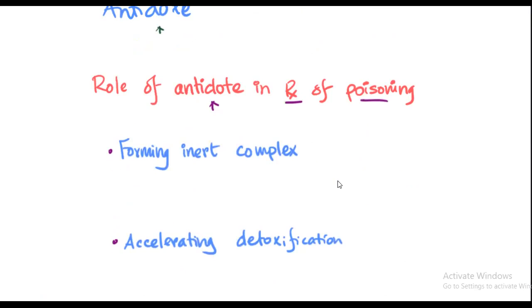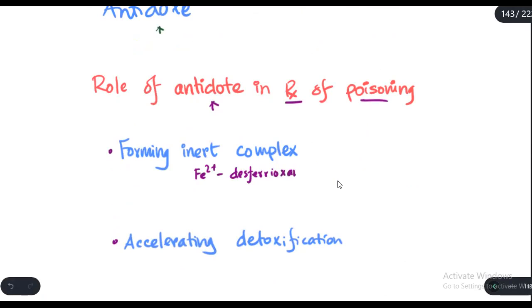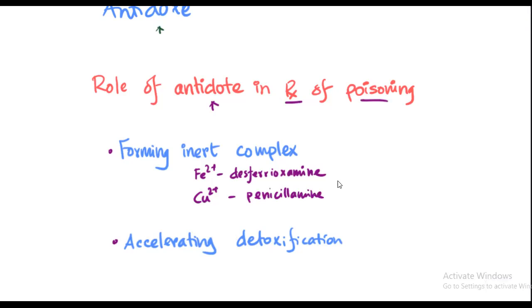Forming inert complexes. Classic example is iron poisoning, where we give desferrioxamine. And desferrioxamine is an iron chelator. It forms an inert complex with iron. And same goes for penicillamine. It forms an inert complex with copper. And there are some other chelating agents which bind with the minerals.